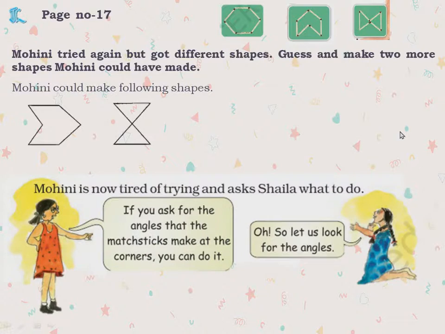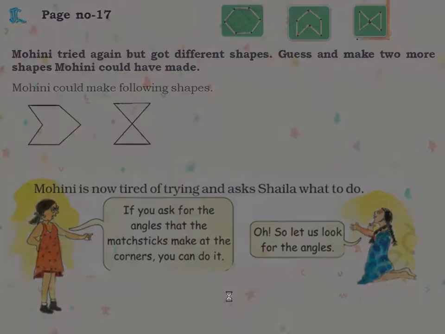These are the examples. Now Mohini is tired of trying and asked Shaila what to do. If you ask for the angle, what the angle is, if she knows, she can make it with the same angle. Yes or no? So Shaila says, you ask for the angle made at the corners, and if she tells what angle, then you can make the same one.